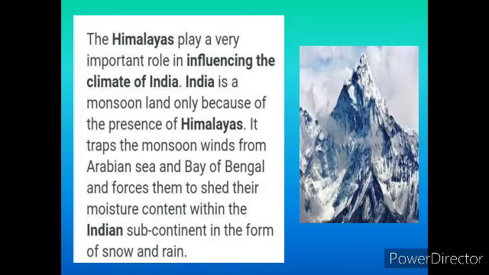It traps the monsoon winds from the Arabian Sea and the Bay of Bengal and forces them to shed their moisture content within the Indian subcontinent in the form of snow and rain.